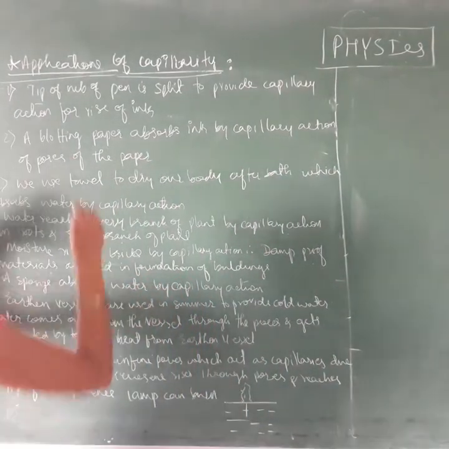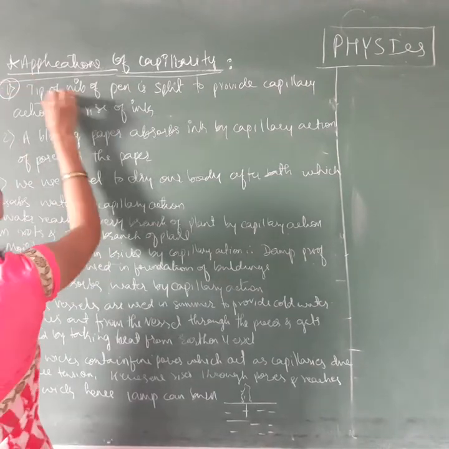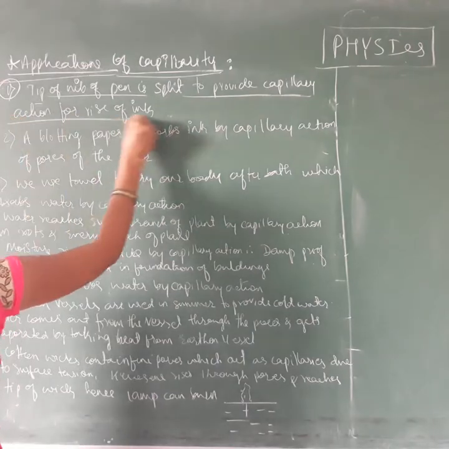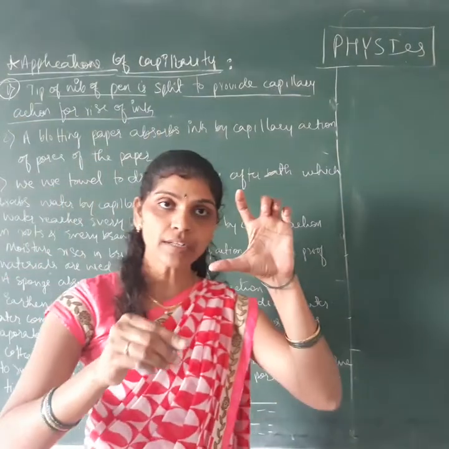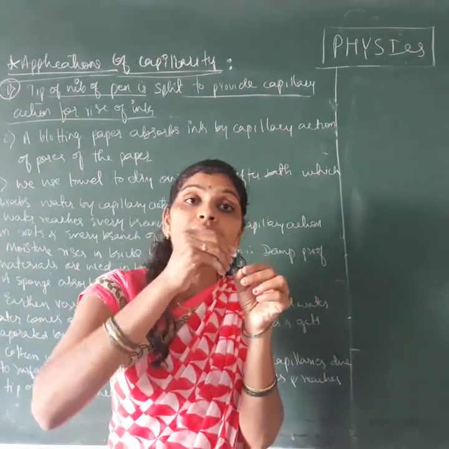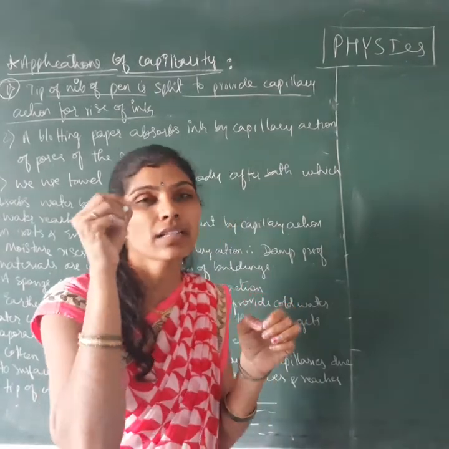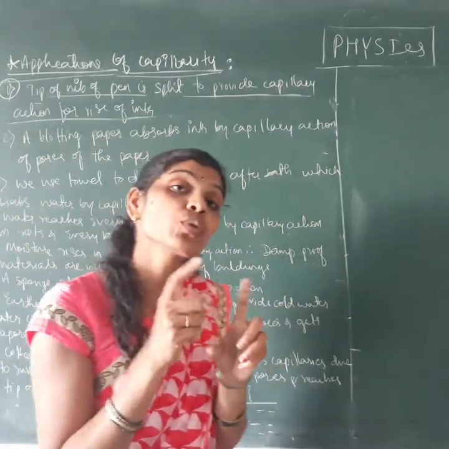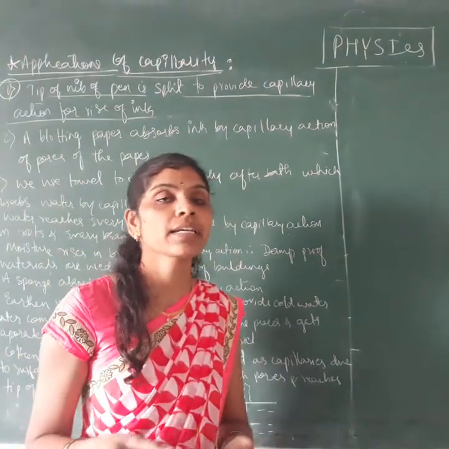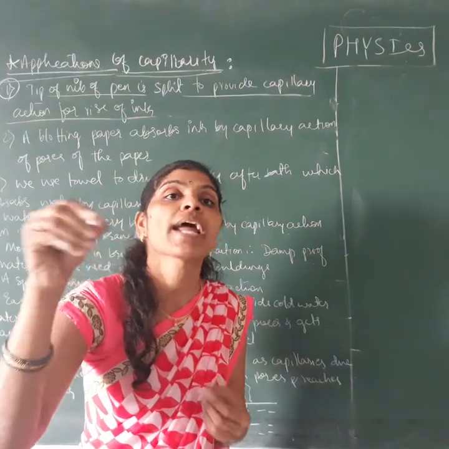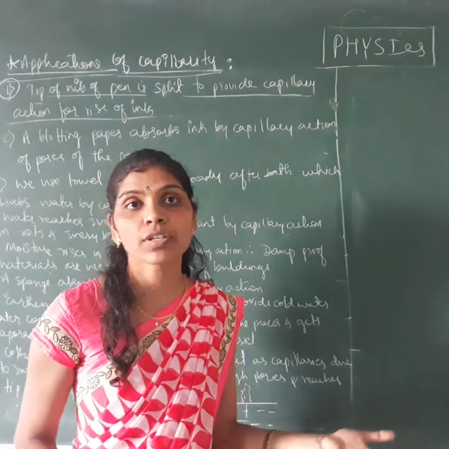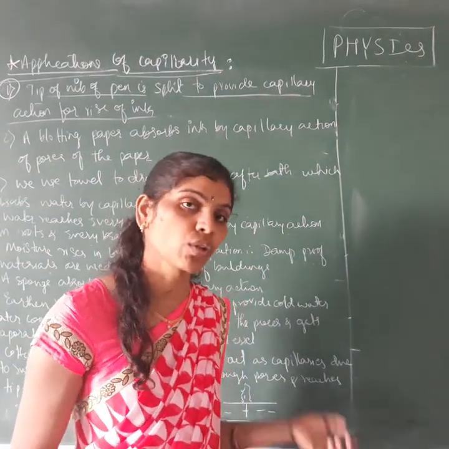First one, the tip of the nib pen. The tip of the nib pen is split to provide the capillarity action for the rise of the ink. In the pen, ink is there, and while writing, the ink comes down little by little. That is one example of capillary action. Due to capillary action, we are able to write on paper with a pen. If there is no capillary action, we cannot write with a pen on paper.